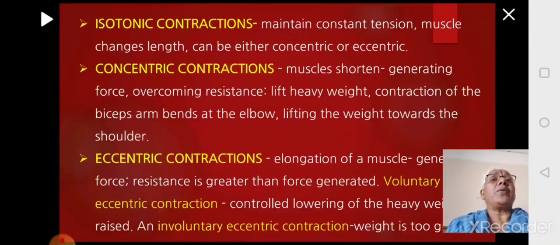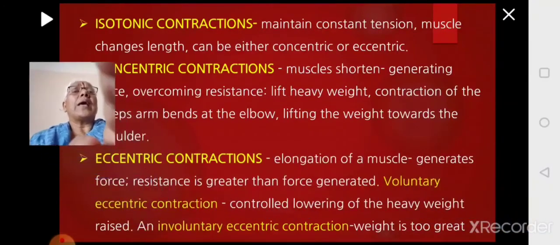When you are lifting a heavy weight, then your arm will bend. In the upper arm, there are muscles called biceps. It is the biceps which will mainly aid in lifting the weight. And when you lift it and bring it towards the shoulder, there is shortening of the biceps muscle, and this is an example of concentric contraction.